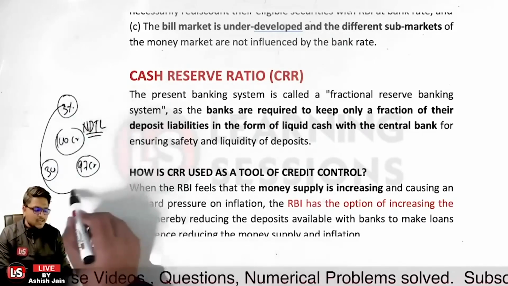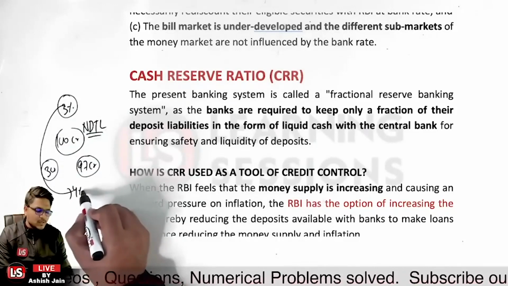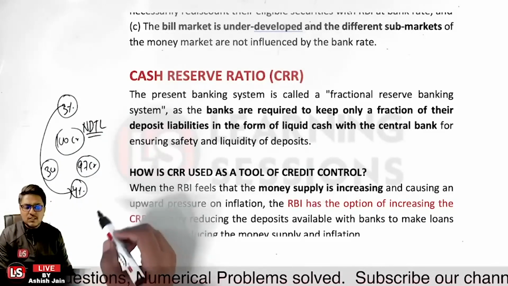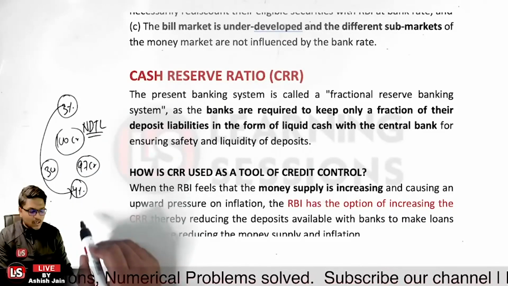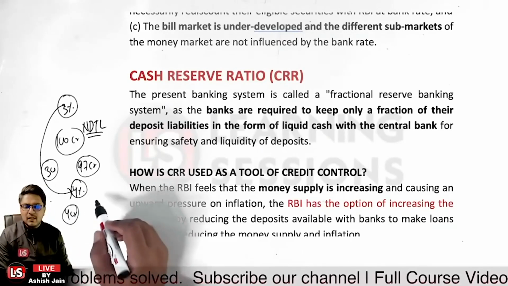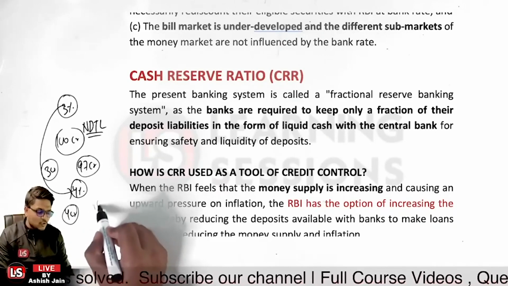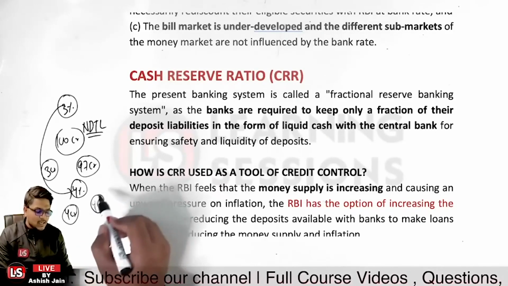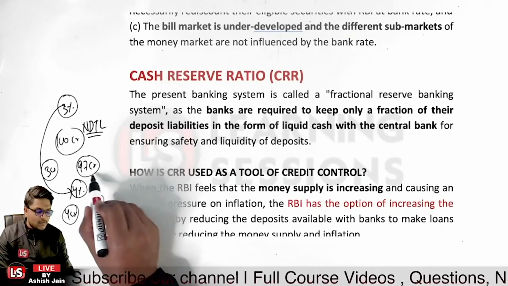But now the CRR is increased to 4%. What does it mean? It means now I have to maintain 4 crore rupees with the Reserve Bank of India in the form of cash, and I'm having 96 crore rupees with me for lending purposes. Now in a way the credit is controlled.